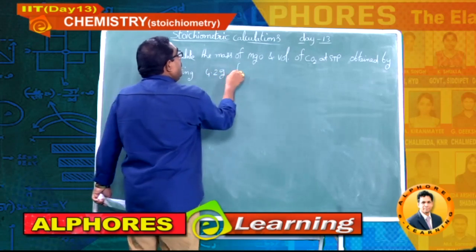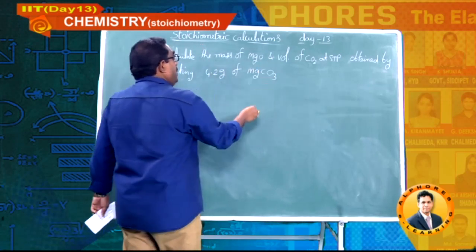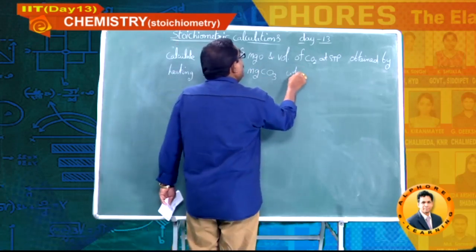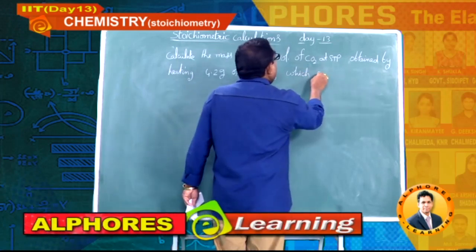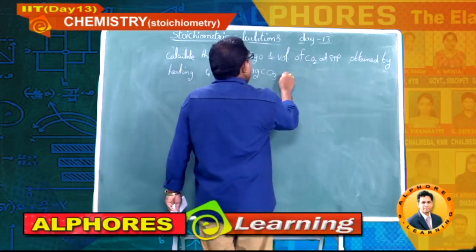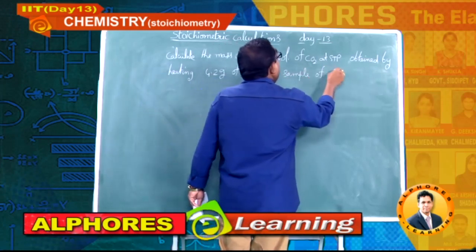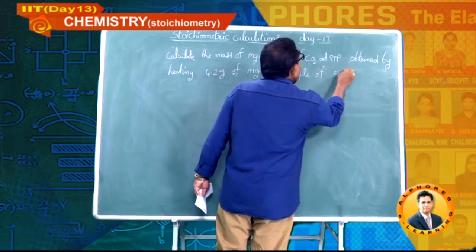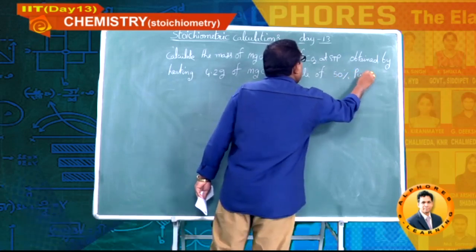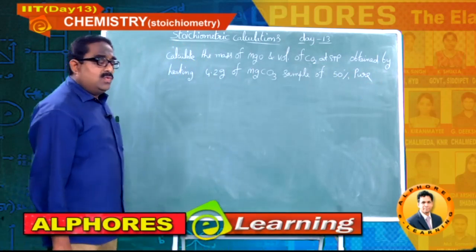4.2 grams of magnesium carbonate, which is a magnesium carbonate sample of 50% pure.